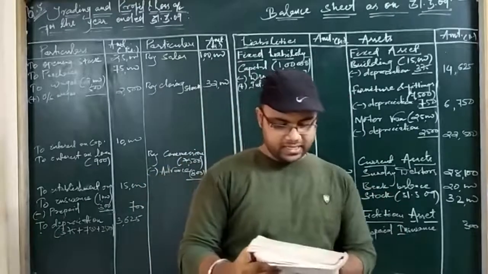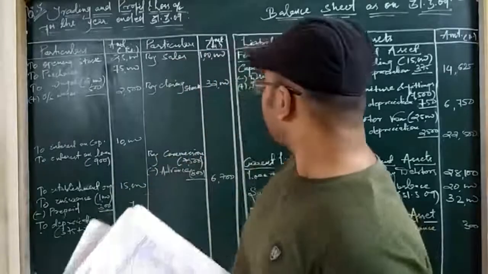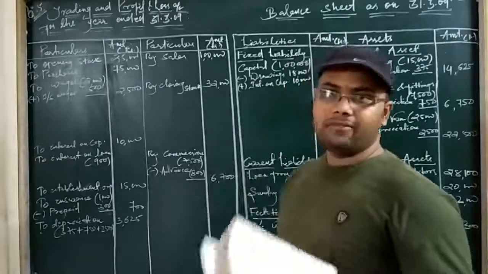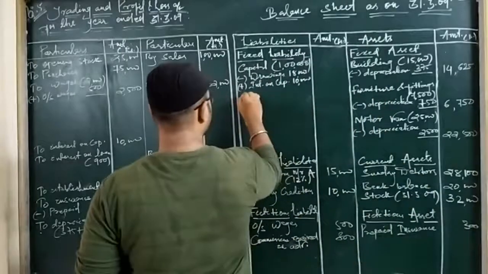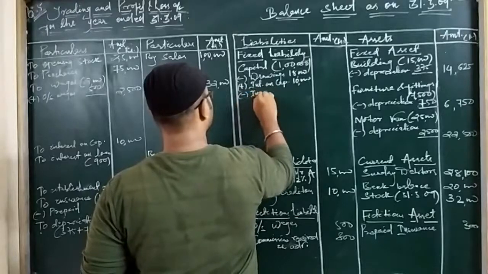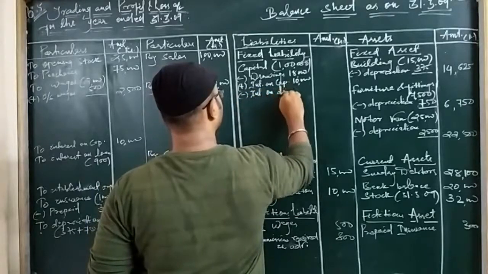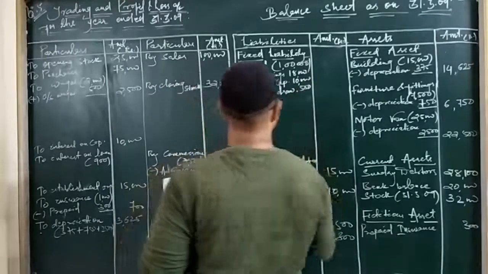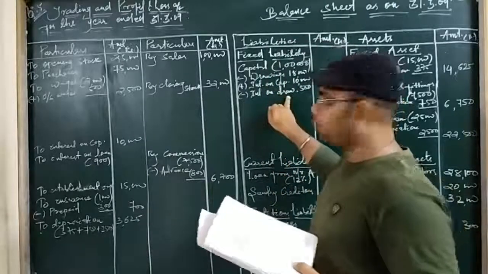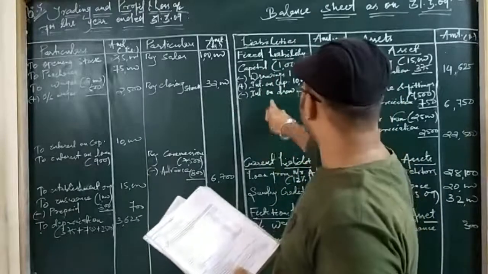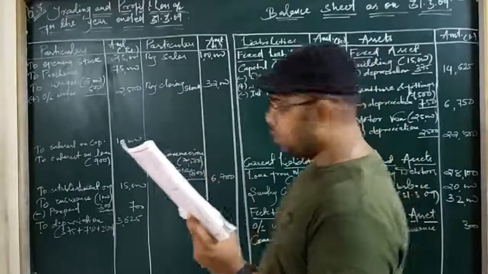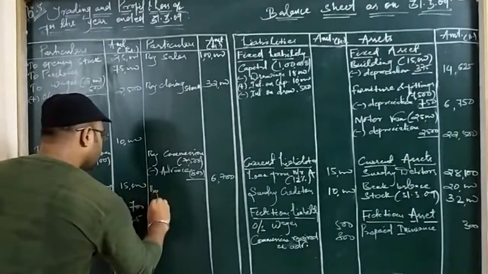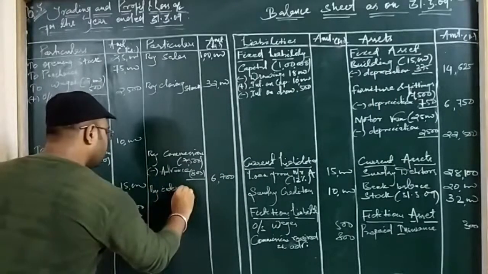Then the next adjustment is charge interest on drawings. So interest on drawings is an adjustment that is to be added to drawings. But since we are deducting the drawings from capital, I will deduct the interest on drawings as well. Okay. So less interest on drawings. Interest on drawings is given as 500. Due to lack of space, I am writing shortly. I hope you considered it. Okay. So next, interest on drawings, being an income, we will write here as interest on drawings.